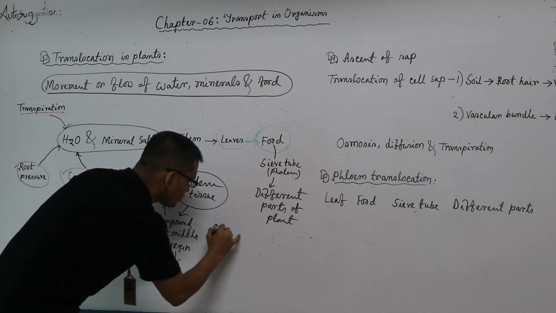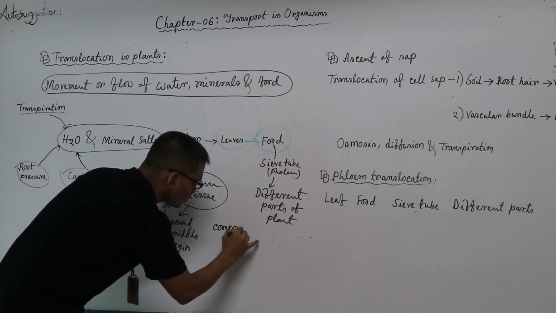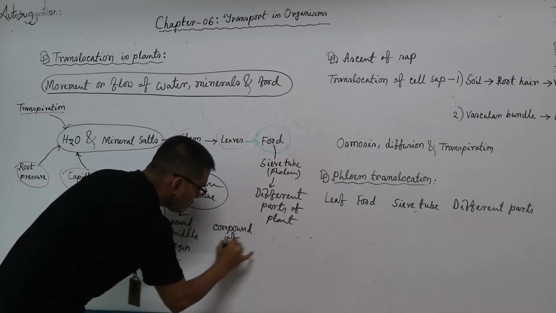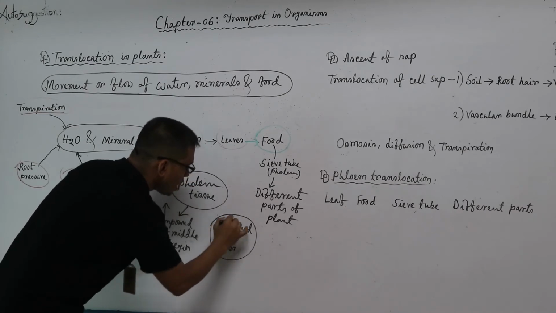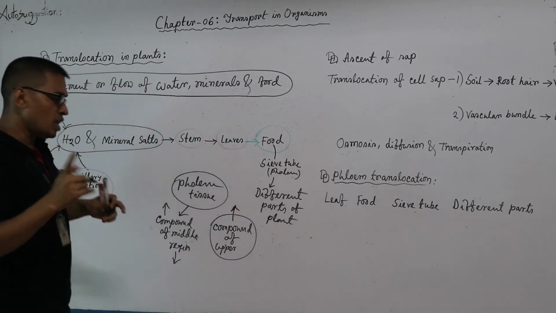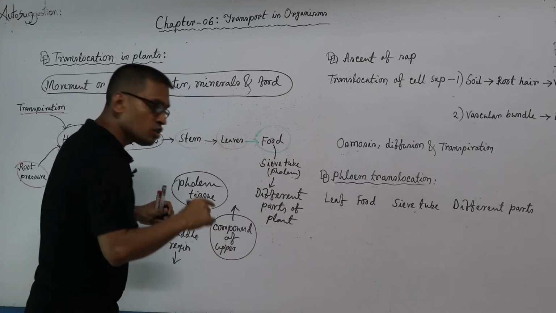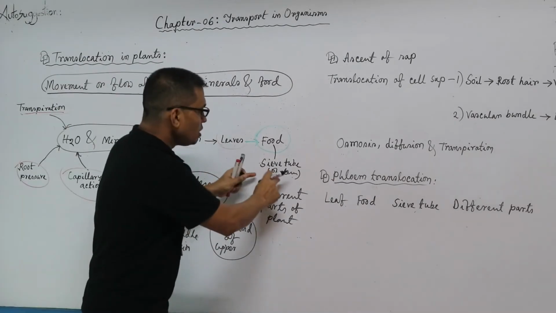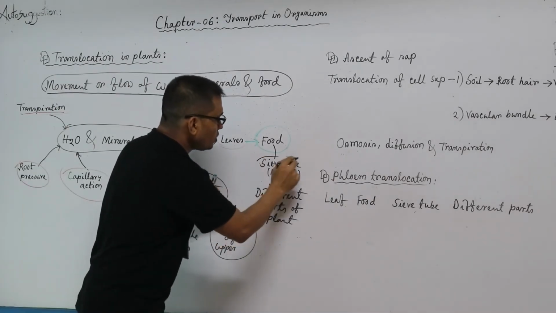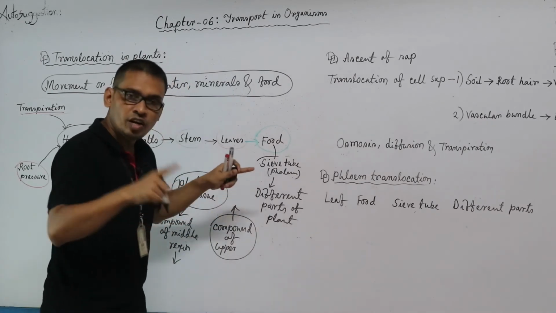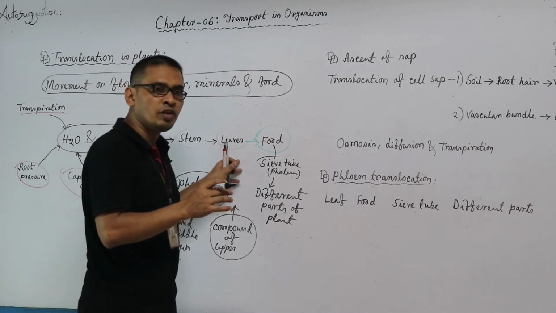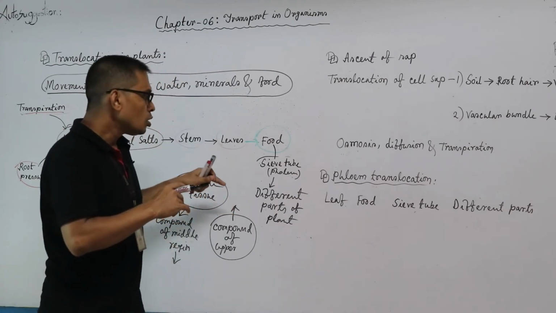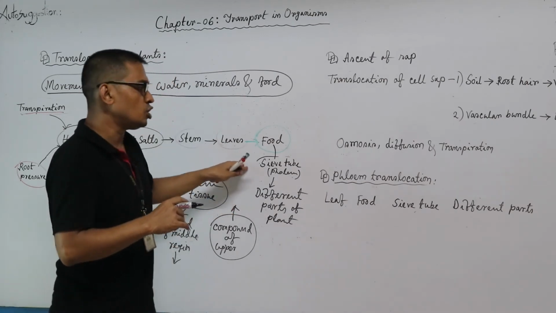Compound of the upper region moves upward, and in the same way compound of the lower region moves downward. When phloem transports food to the different parts of the plant body, at the same time opposite transportation of different types of organic substance occurs through phloem tissue.